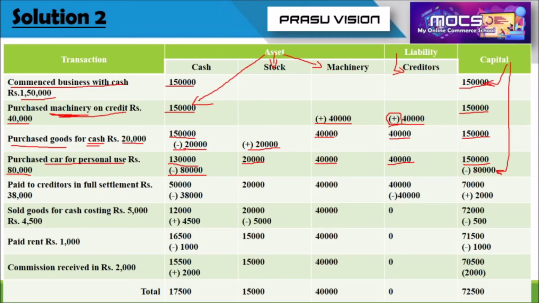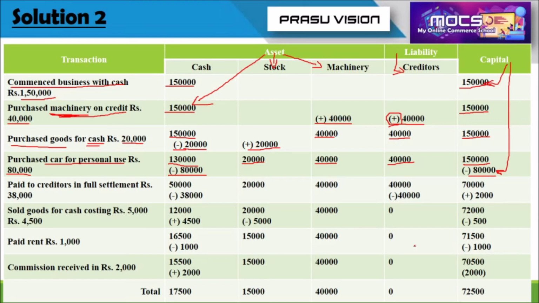Please look at it, minus 80,000, because it is a form of drawings. Whatever it may be, maybe cash or goods, that the owner has taken from the firm for his personal use, we can use the term drawings. But here we will deduct it from cash and capital.